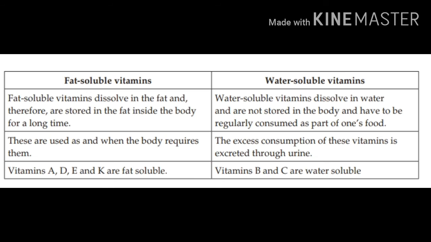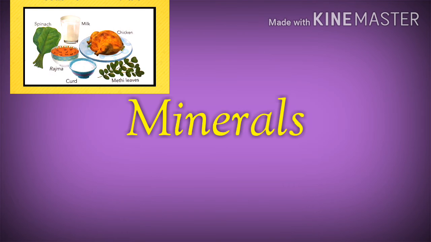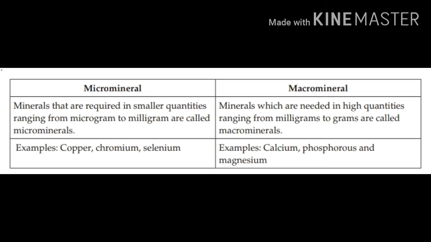Now we will move to the next nutrient, minerals. Apart from vitamins, minerals too are micronutrients required for important functions such as the formation of bones and teeth and regulating heartbeat. There are around 16 essential minerals. Among the 16, some minerals are taken in large quantities. They are called macrominerals, and some minerals are taken in smaller quantities. They are called microminerals. Now we learn the main difference between micromineral and macromineral.